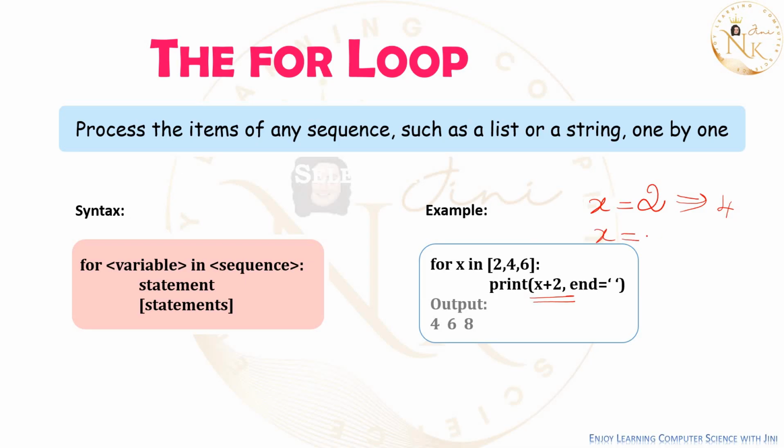What is the next value of x? 4. So what is 4 plus 2? 6. That is a space. Okay. Now what is the next value of x? It is 6. So 6 plus 2, 8. Your output is 4, 6, 8. So this is how execution happens in a for loop.